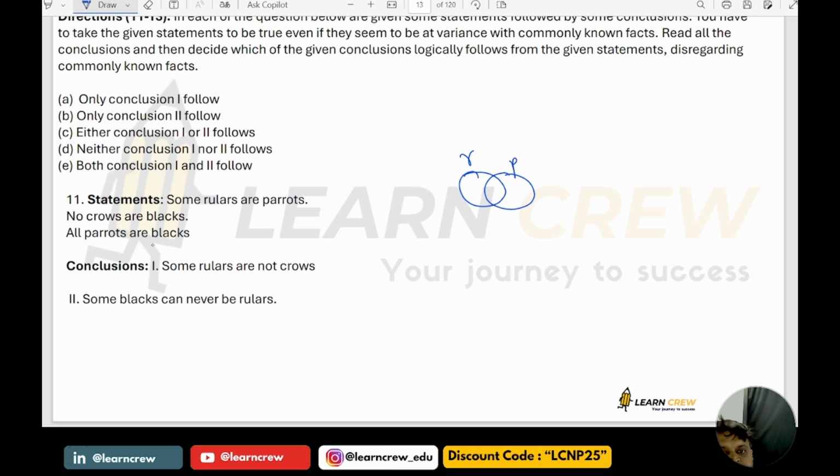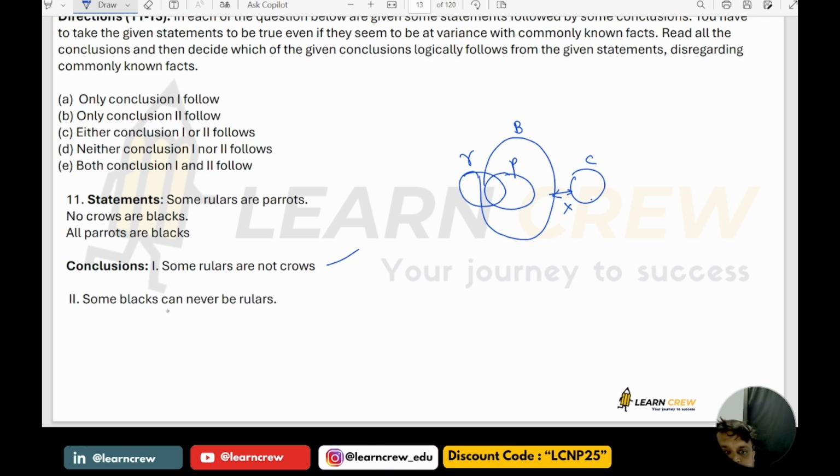All parrots are black. No crow is black. Between these two, there is no relation. But C and R can have. Now, the first one. Some rulers are not crows. Even if it is having intersection also, it is correct.